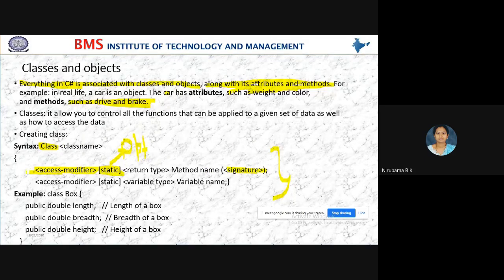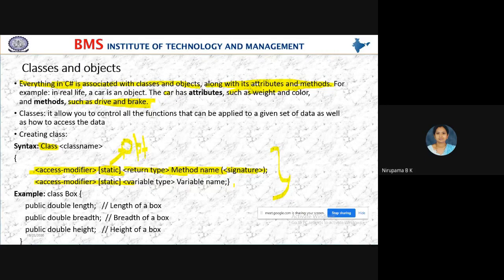See, this is the method declaration. This first line is method declaration within the class. Yes, students, you are understanding now? Method declaration within the class. Next, the access modifier, static, variable name. Which type of variable you want to declare? Variable type and the variable name.